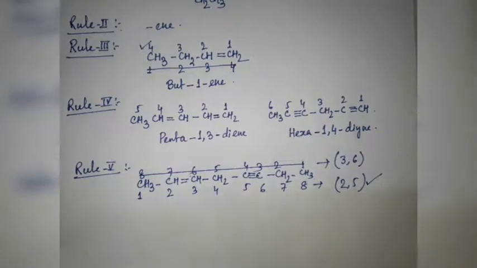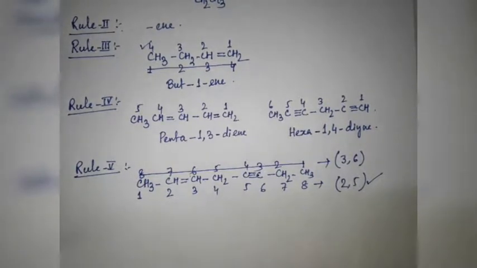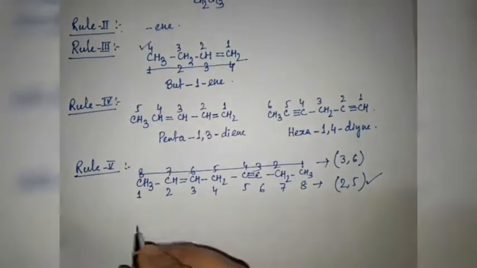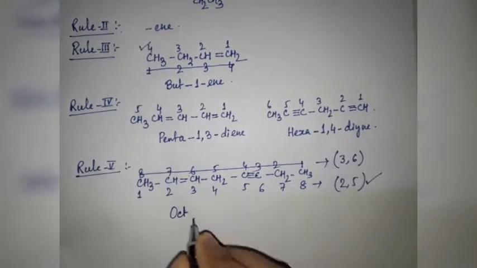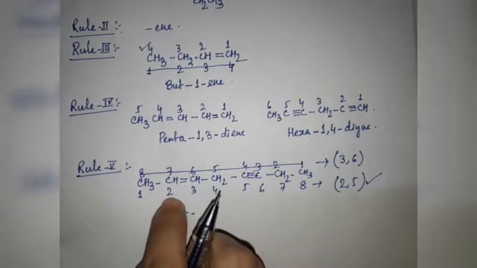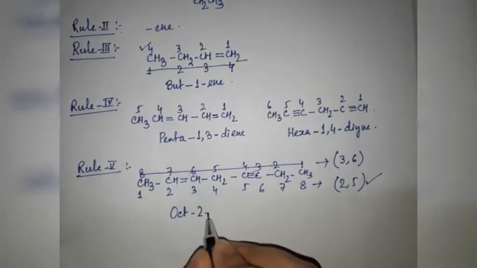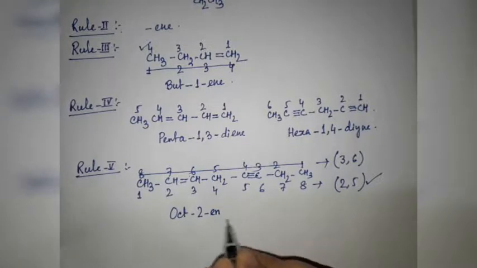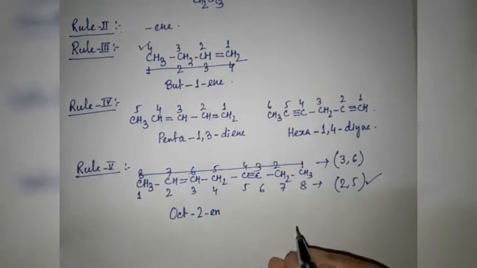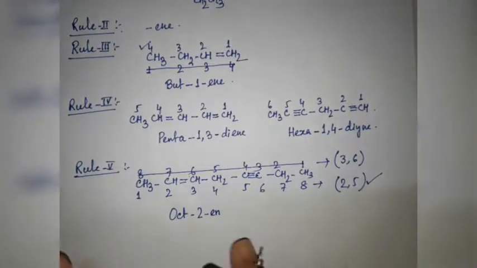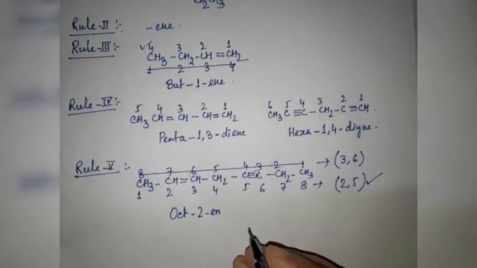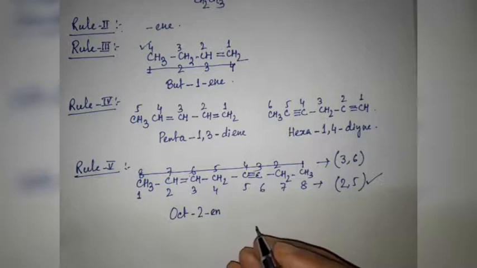The unsaturated hydrocarbon is always named as the derivative of the alkyne. So here the IUPAC name will be: 8 carbon atoms are there, so oct, hyphen, in 2 position we have a double bond, 2-ene, and the terminal e is dropped. As I have told you, in all cases the terminal e of the ene is dropped if a triple bond is also present, and the unsaturated hydrocarbon is always named as the derivative of the alkyne.